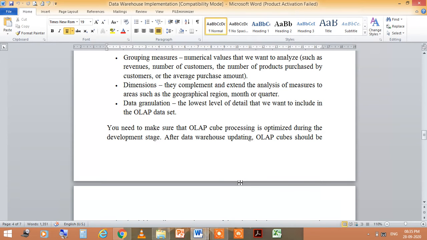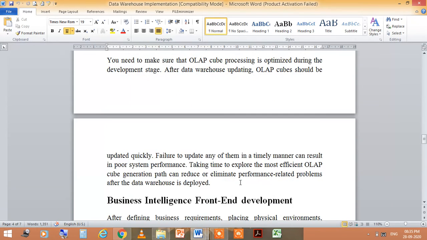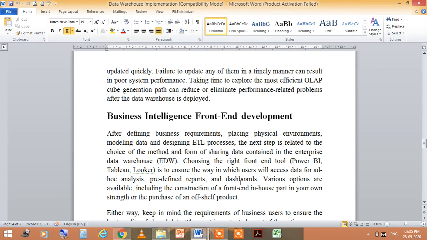After data warehouse updating, OLAP cubes should be updated quickly. Failure to update any of them in a timely manner can result in poor system performance. So taking time to explore the most efficient OLAP cube generation path can reduce or eliminate performance related problems after the data warehouse is deployed.